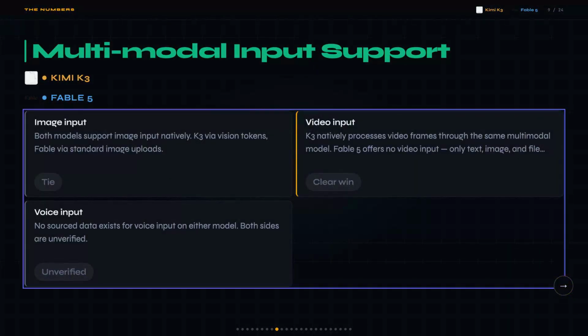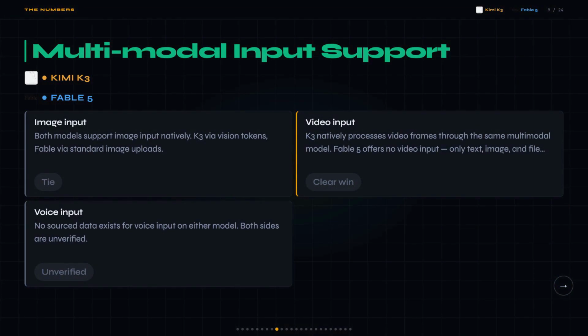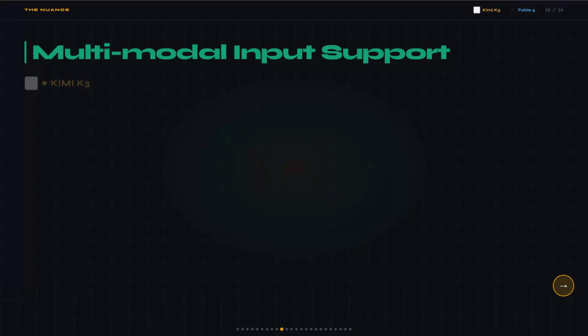What surprised me here is how clean the gap is. Both models handle text and images natively, so that's even. But Kimi K3 processes video frames right through the same multimodal model with no separate encoder, while Fable 5 just doesn't do video at all. And voice input is unverified on both sides, so I'm not scoring that.